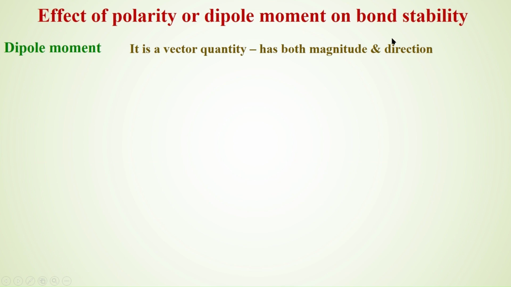The direction of this charge separation also plays a role in the dipole moment of the molecule. Polarity is in turn decided by the structure of the molecule. The direction of separation of the charges also plays a role.